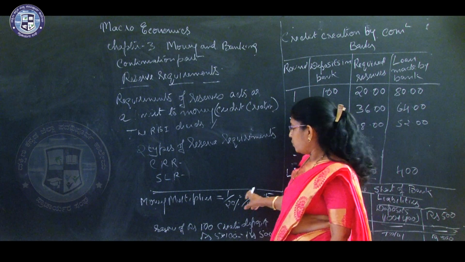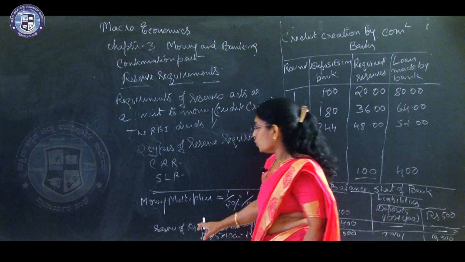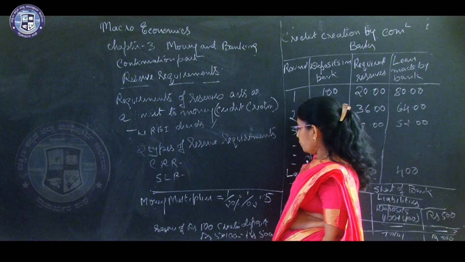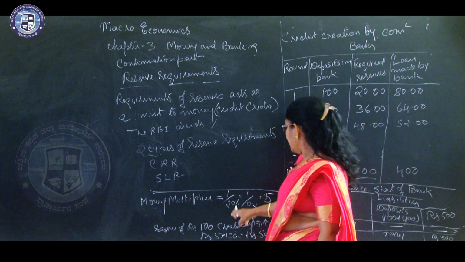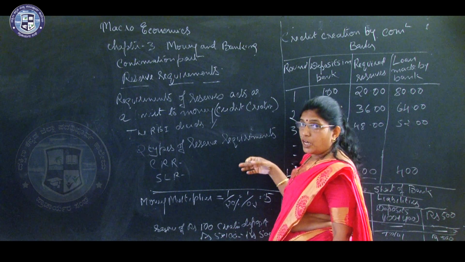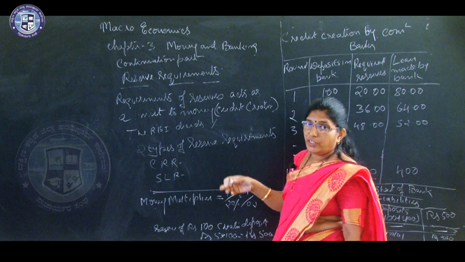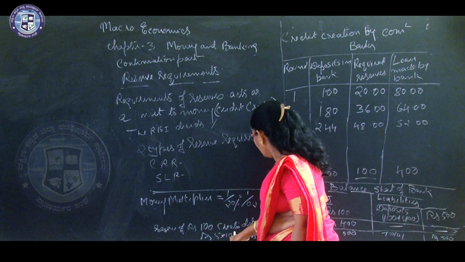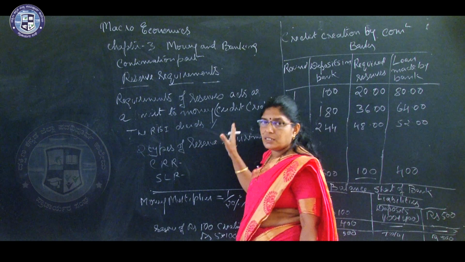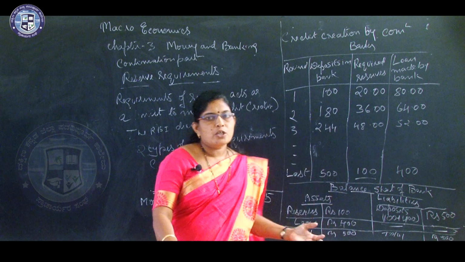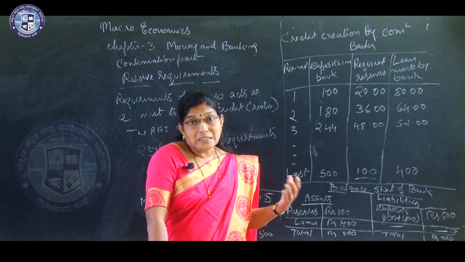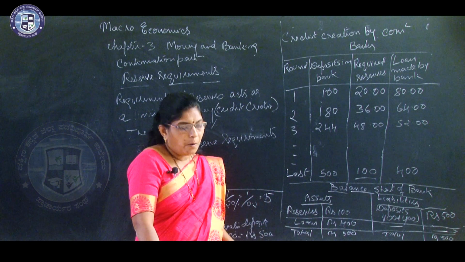So, the initial reserve of rupees 100 created deposits 5 times more, isn't it, that is 5 into 100, that is rupees 500. So, this example shows how money is multiplied or credit is created by the banks.